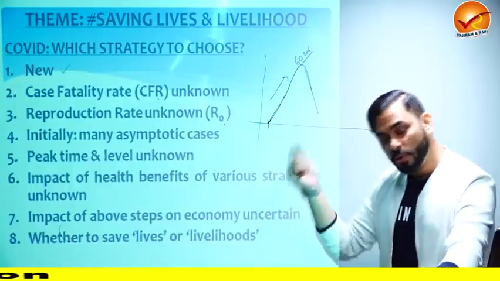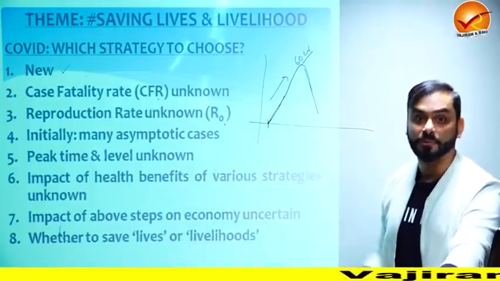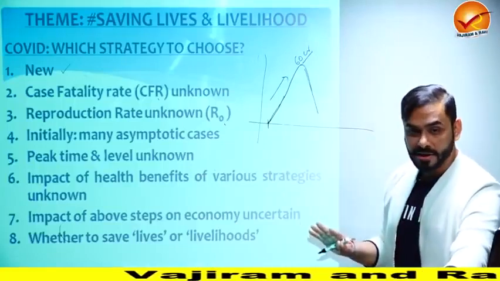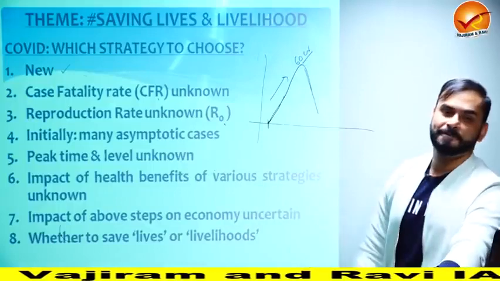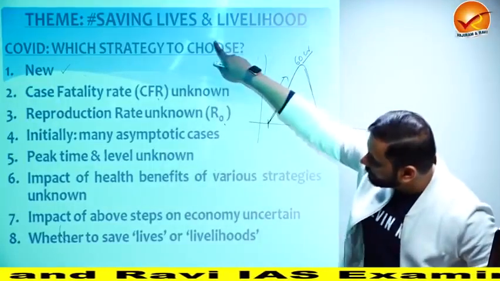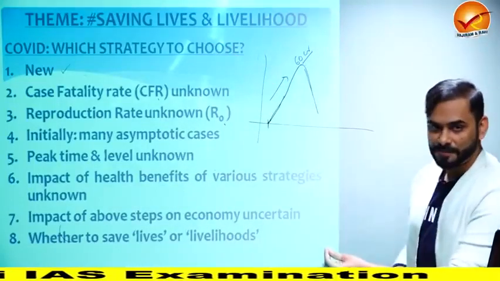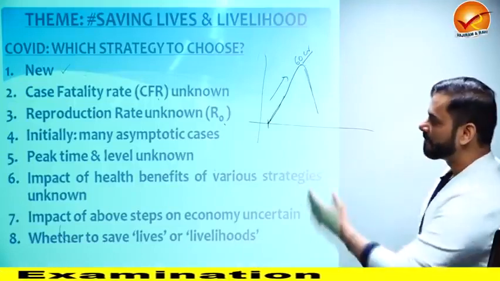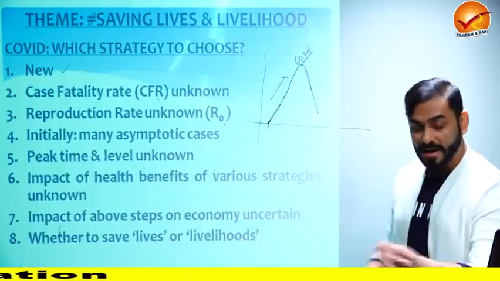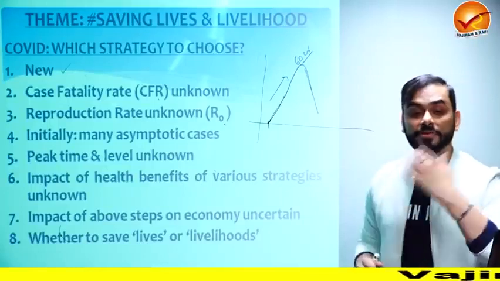Plus, we also did not have any idea about the impact of the steps that we were taking, like lockdown, like social distancing, like quarantine. We had no idea initially about their impact on the economy. This was another problem. If you look at these 7 points, they tell you that ultimately we had to make a choice: we want to take these steps and come up with things like lockdown and save lives, or we want to take care of the economy.